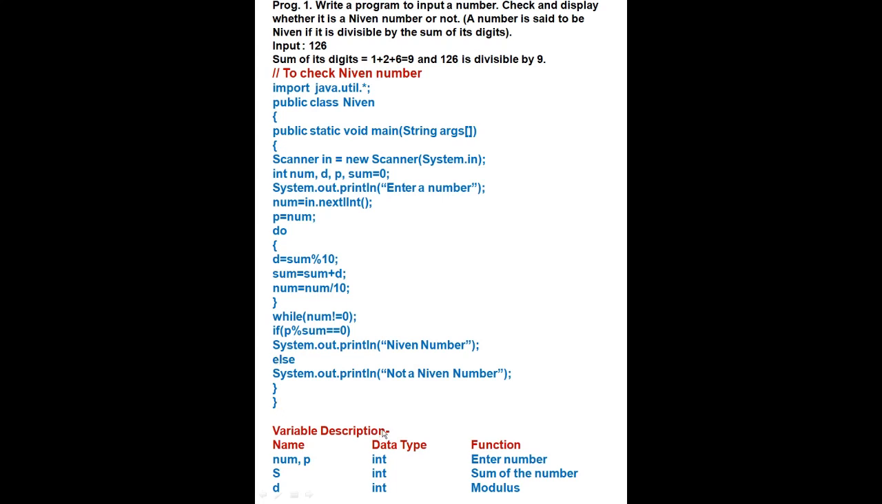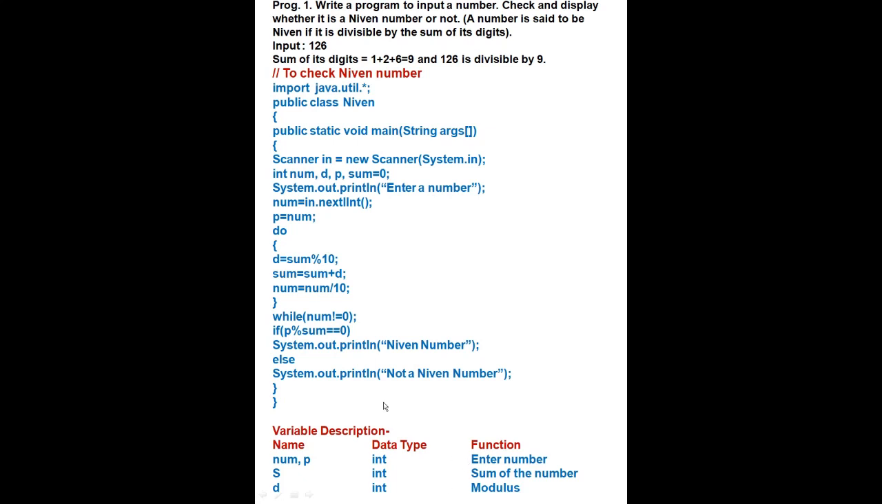Now variable descriptions: name, data type and function. Now we have taken two numbers, num and p. Both are the same data type, int, enter number. Then s, int, sum of the number. And d is equal to int, for modulus. This s will become sum. This is sum. Sum is the sum of the number.